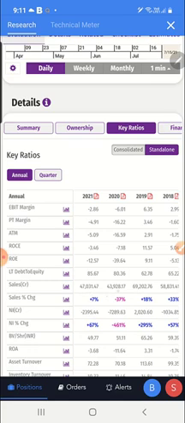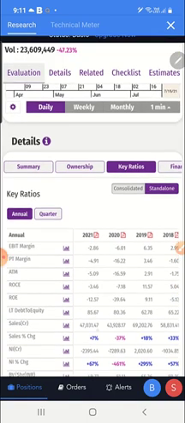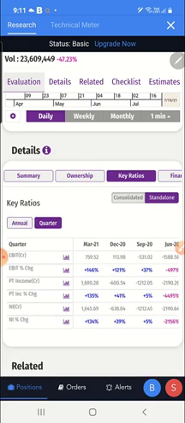Sale growth, what is the sale? Last year it was 43 crores and this year it is 47 crores. All these things you can see at this point annually, and you can even click on quarterly to see quarterly also. EBITDA quarterly, last quarter it was 113, this quarter it is 759. The EBITDA is also growing.